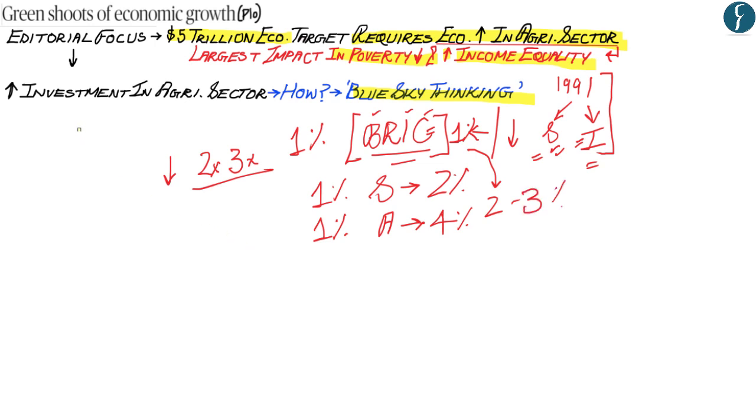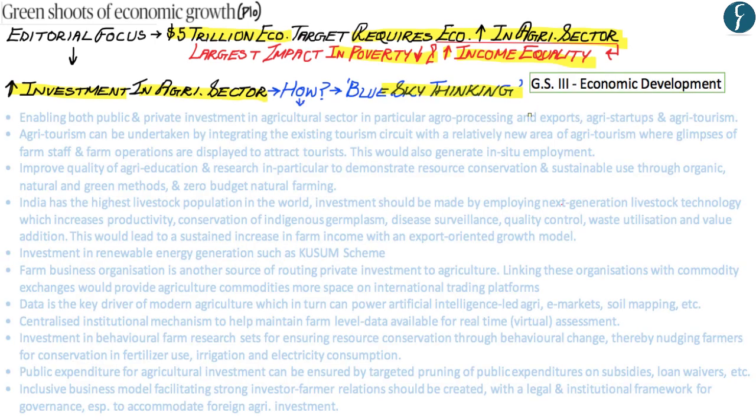Now, it is within that context that the author has said that there should be an increase in investment, both private and public investment, within the agriculture sector. And within that context, the author has highlighted several creative new ideas so as to improve investment within the agriculture sector. Now, these new creative ideas can be considered the blue sky thinking of the author himself. Now, these steps, which India can undertake so as to increase investment within the agriculture sector as part of the author's blue sky thinking, should be seen from the perspective of GS Paper 3 within the section Economic Development.